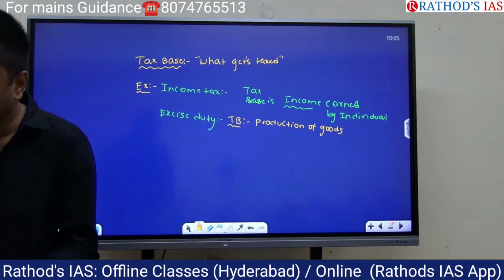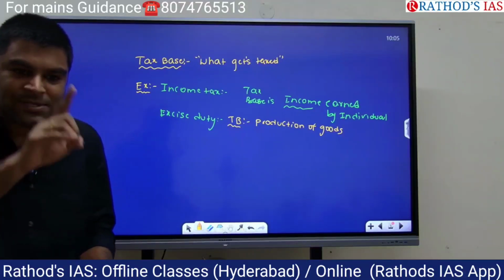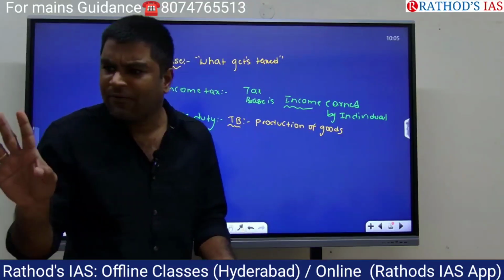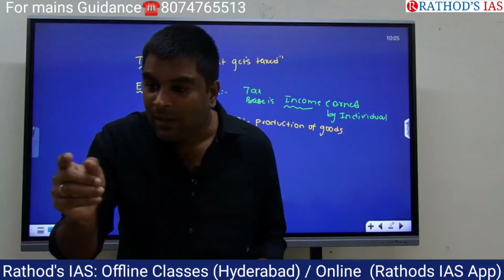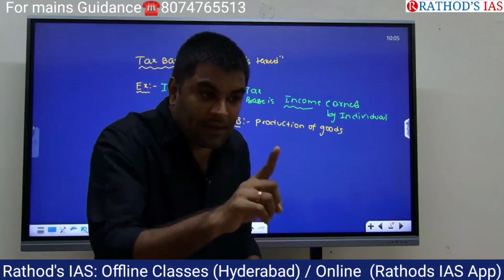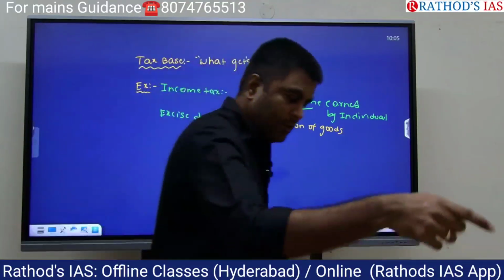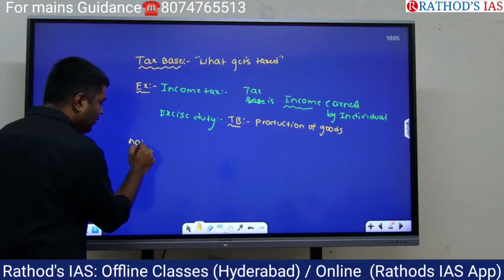They come under the categories of fees and fines. I'll discuss fees and fines later. But if you pay money to the government in the name of tax, you should have a tax base. You can note that.